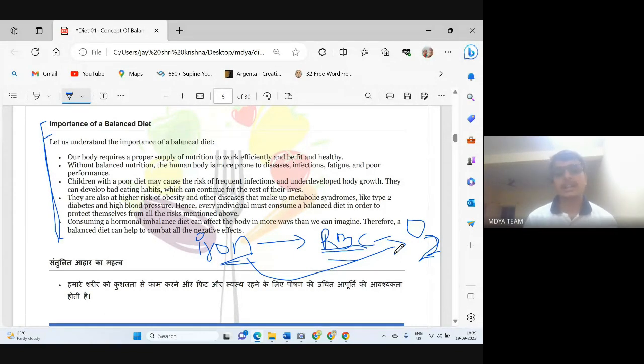You all know that oxygen is very much required for production of energy. So if our body doesn't have a proper amount of oxygen, then it can't produce that much energy. The first consequence will be weakness.